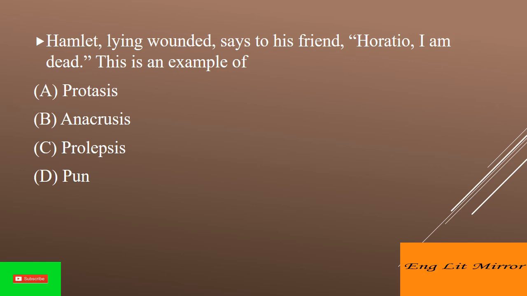Hamlet, lying wounded, says to his friend Horatio, I am dead. This is an example of, answer is option C, prolepsis. Prolepsis is a figure of speech in which the speaker raises an objection to their own argument and then immediately answers it. By doing so, they help to strengthen their argument by dealing with possible counter-arguments before their audience can raise them.